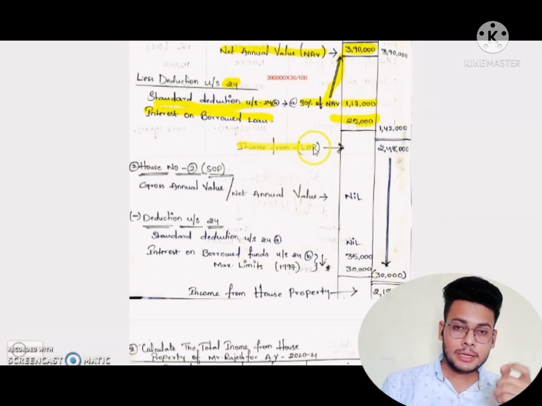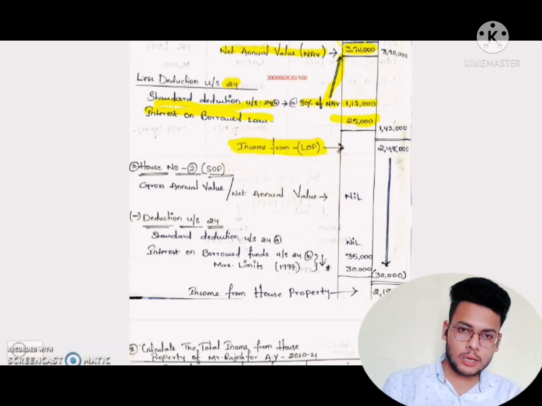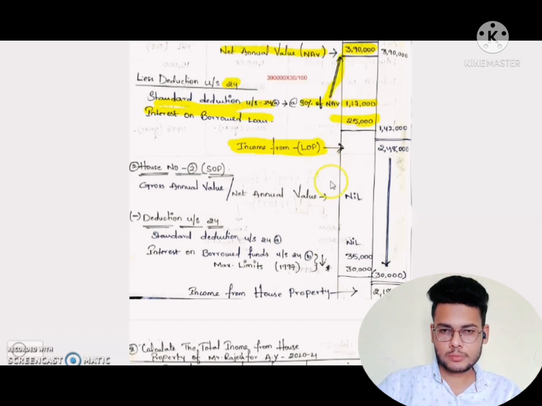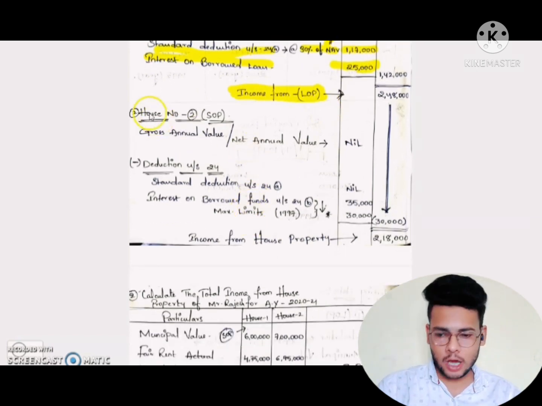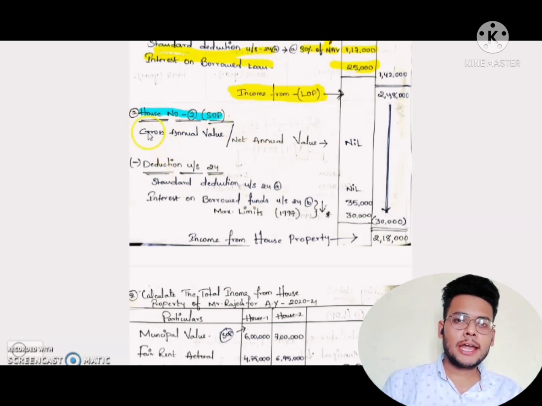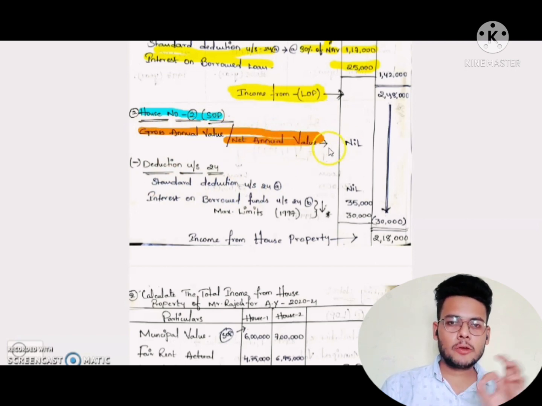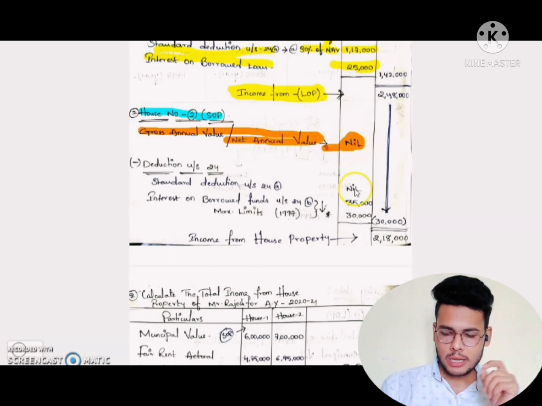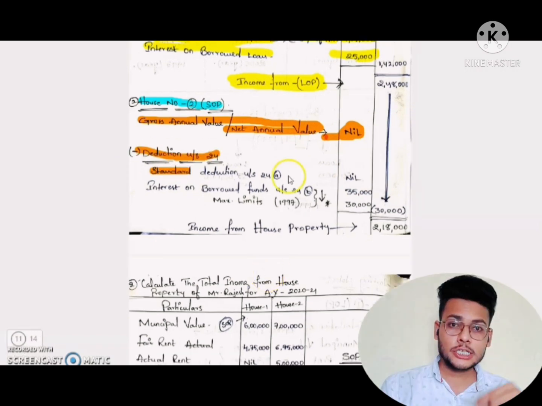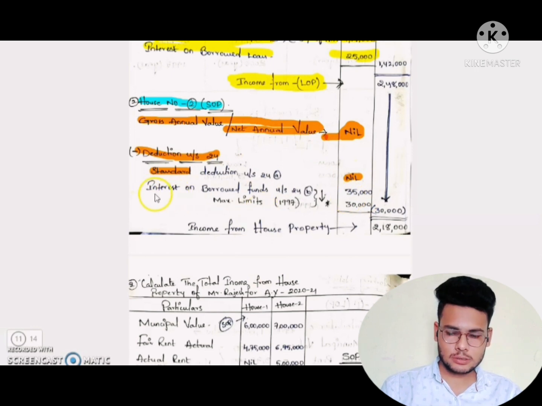So after getting the income from house property under let out property, house 1 is completed. Next is house 2. House 2 is SOP, self occupied house property. Always remember, in house 2 we need not find any GAV or net annual value. We always write gross annual value and net annual value as nil. Next we deduct under section 24: the standard deduction is also nil because the net annual value is nil. And next is interest on borrowed fund under section 24B.